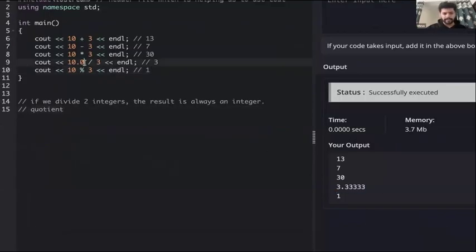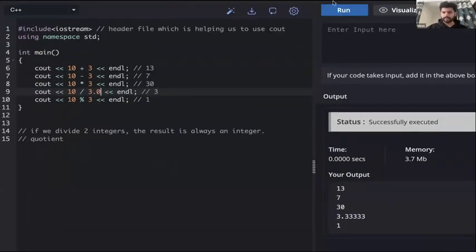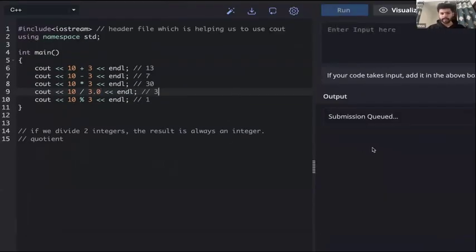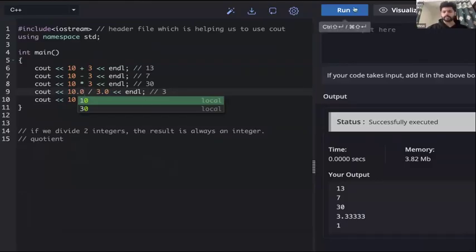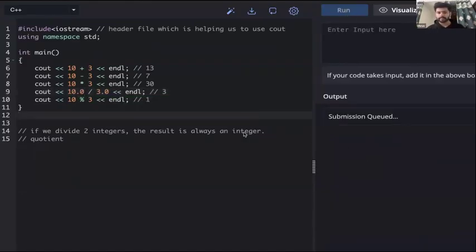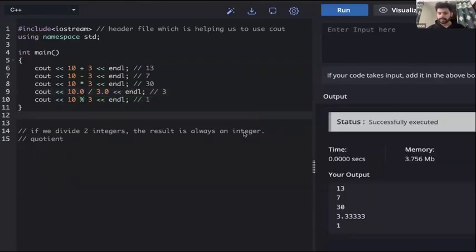Yes, or I could have done this also. 10 divided by 3.0. This will also give us 3.33. So if we ever want a decimal as the answer, if we want a floating point number as the answer, at least one number should be a floating point number. So we can also do 10.0 divided by 3.0. This will also work.